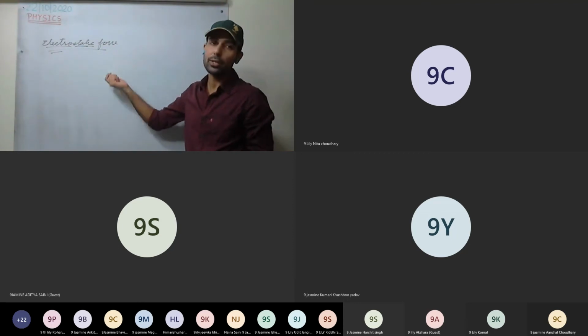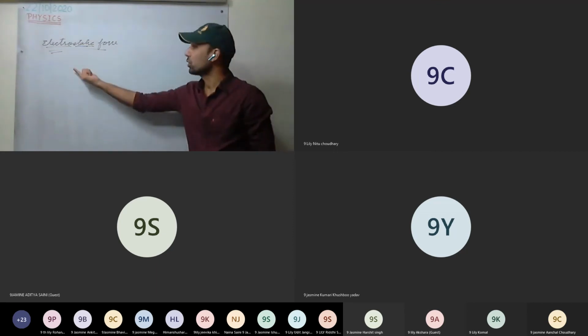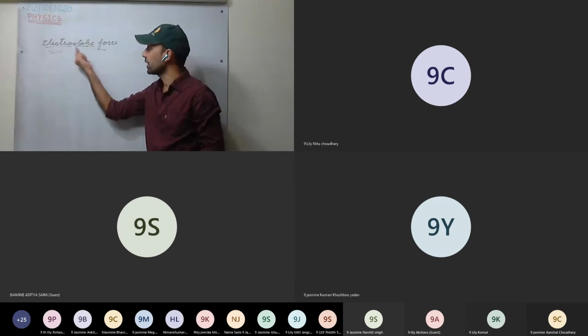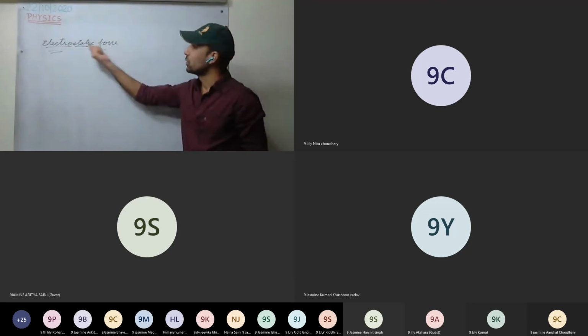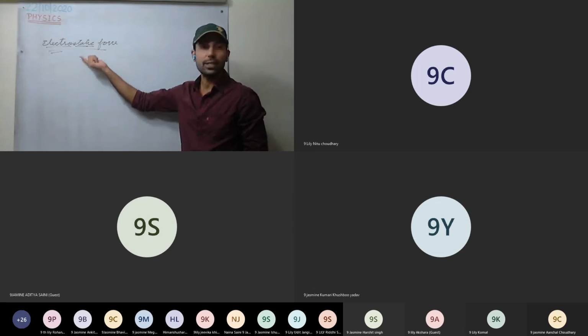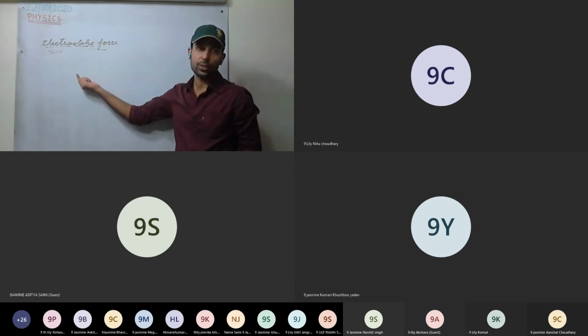Comb is an insulator. The ebonite rod, the glass rod, they were insulators. So here, there is no motion of the electrons. There is no movement of the electrons. That's why it is static. The electrons which are generated are static, and due to that force generated, that is called electrostatic force. This is clear, we have discussed it in 8th class as well. Electricity is different from electrostatic force.